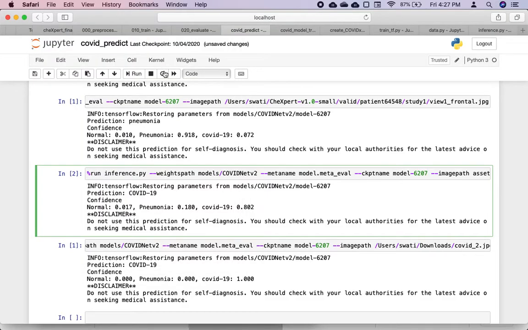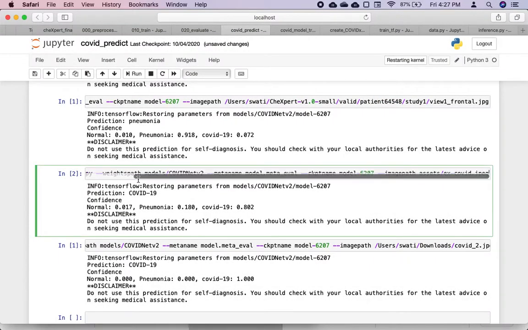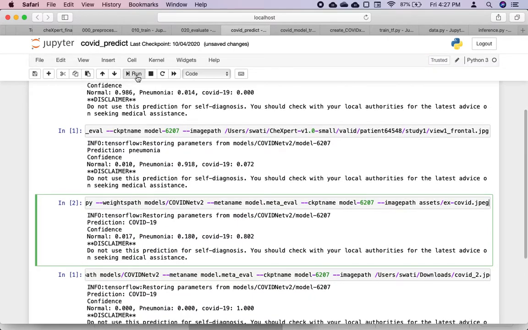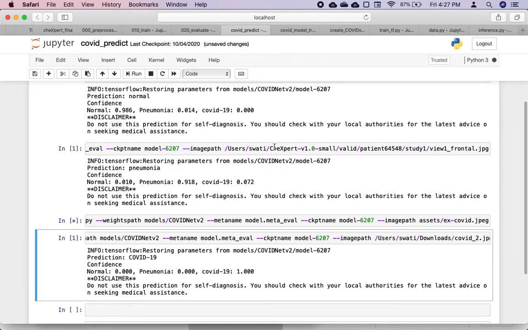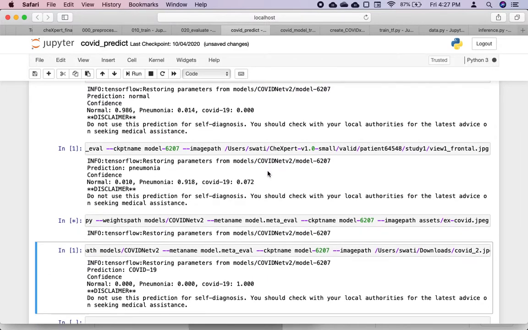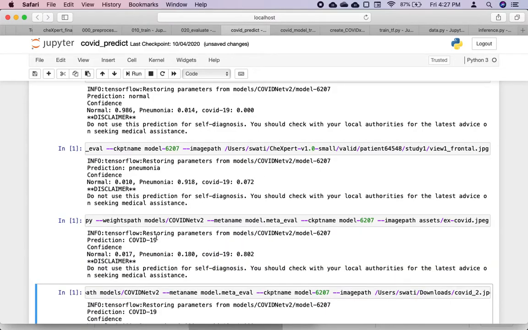Similarly, if I use a COVID-19 chest X-ray image for testing, the image looks like this, the COVID-19 chest X-ray image, and if I predict using this in my model, it will take some time. See here the prediction has come. Now it is predicting the COVID-19 class, and the confidence for all three classes is this, in which the highest confidence for COVID-19 is showing 0.80.